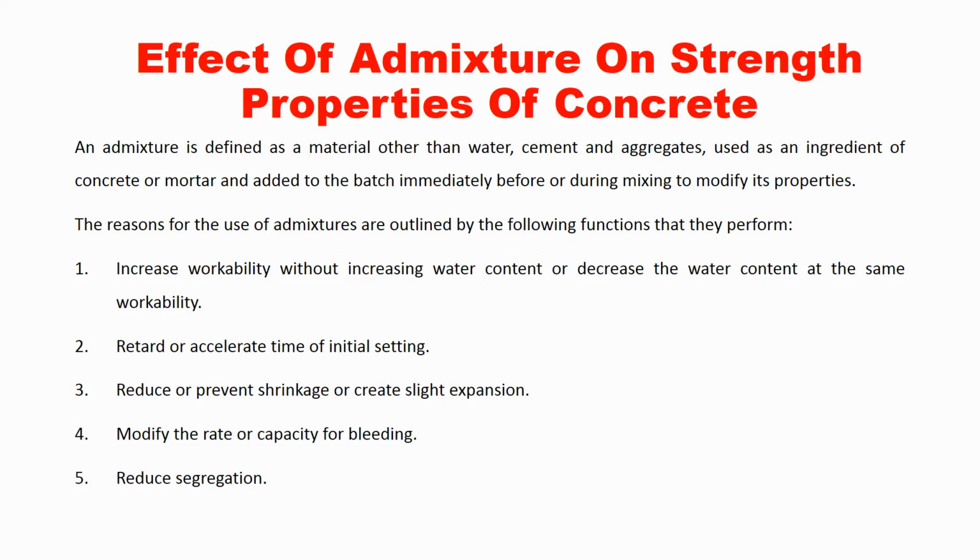Then we have air entraining agent. This is also one of the chemical admixtures. It is used to increase the workability of concrete. This air entraining admixture will incorporate millions of air bubbles in the concrete. These air bubbles are not air voids.